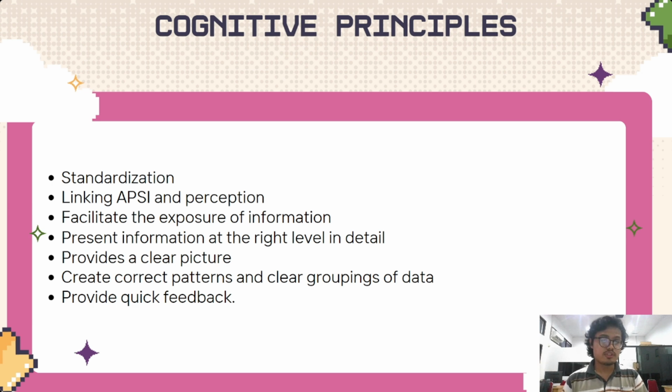So, these are the main points of cognitive principle. The first is standardization, and second is linking display and perception. The third is facilitate the exposure of information. Next, present information at the right level of detail. And next, provide a clear picture. And next, create correct patterns and clear grouping of data. And next is provide quick feedback.